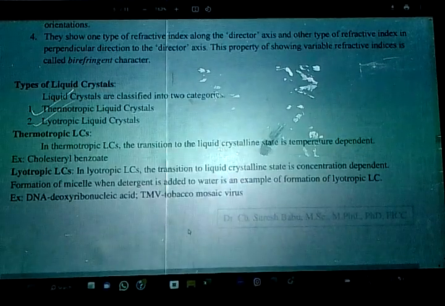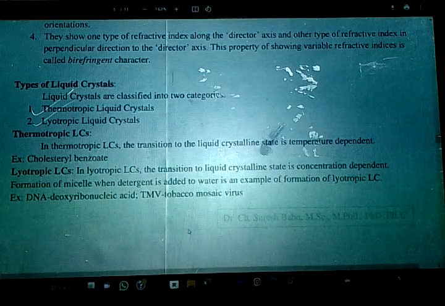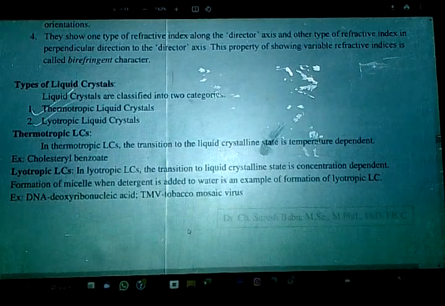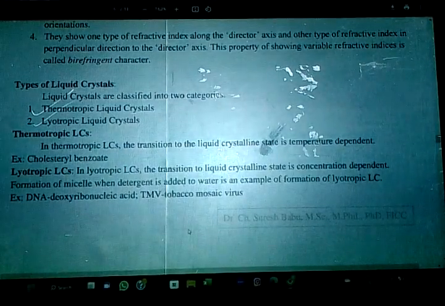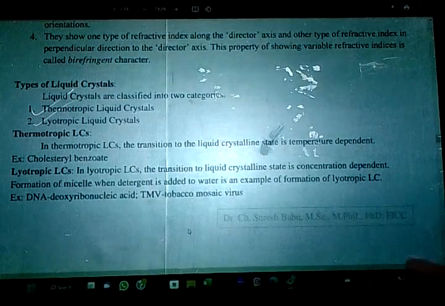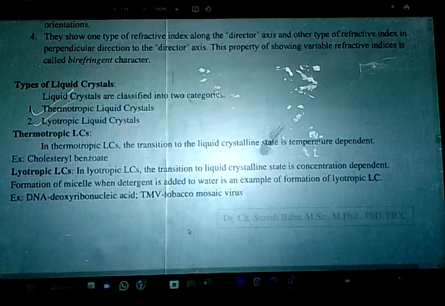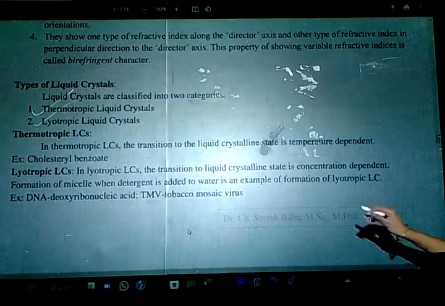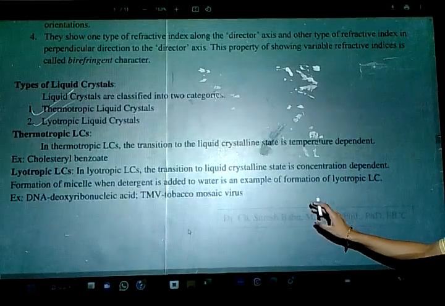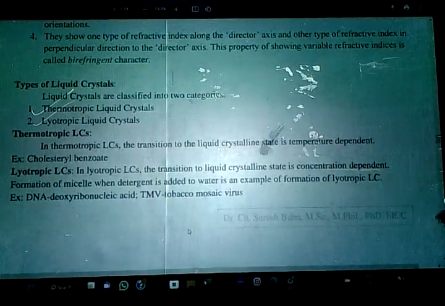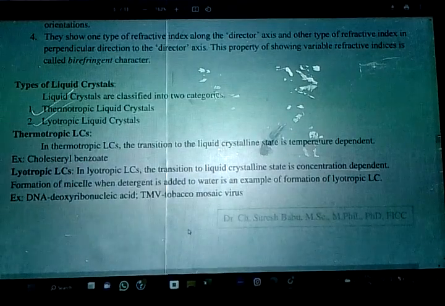If you see this, in thermotropic LCs, the transition to the liquid crystalline state is temperature dependent. Next, cholesterol benzoate is the example of thermotropic, and the next type is what? Lyotropic. It is concentration dependent.